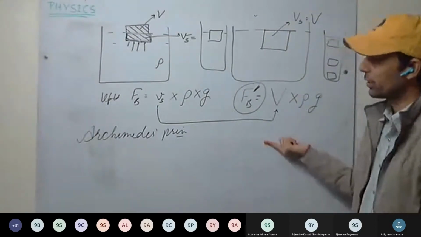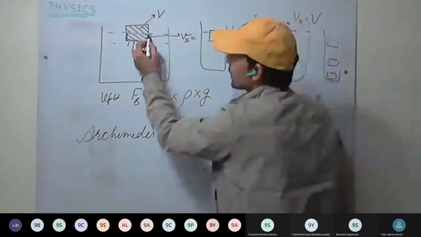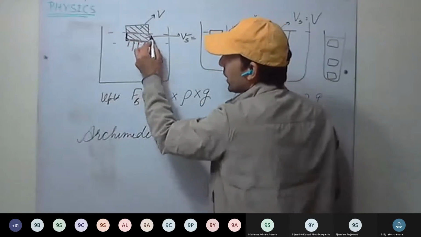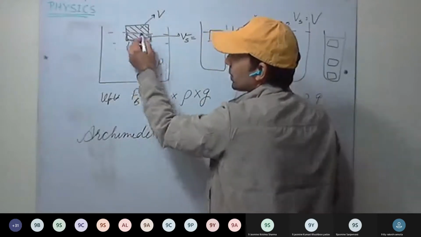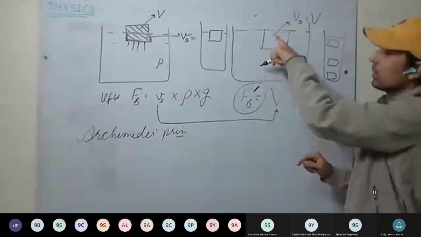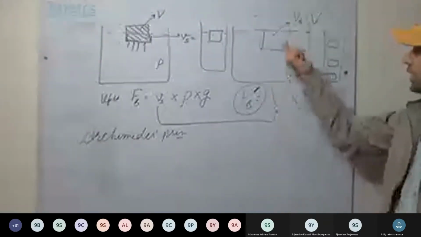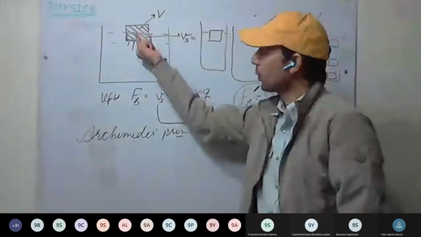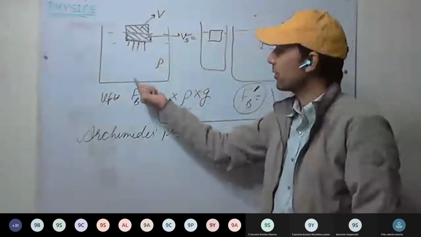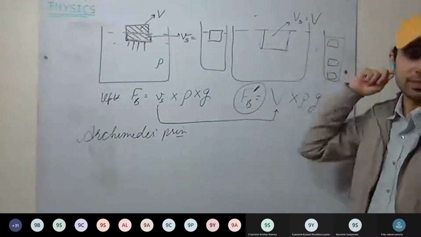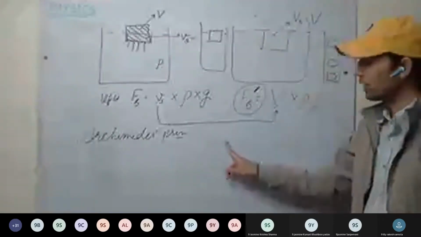The upthrust is equal to the weight of the liquid displaced. Here the upthrust is equal to the weight of the liquid for this much volume displaced. And here, the weight of the liquid displaced, this much. Okay. This is the maximum limit when it is completely immersed. As the body is getting more and more immersed inside the liquid, the upthrust increases and it becomes maximum when it is completely immersed. This is clear?